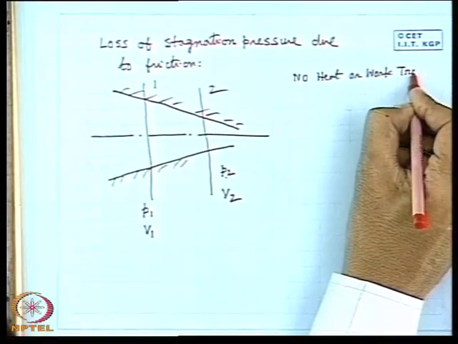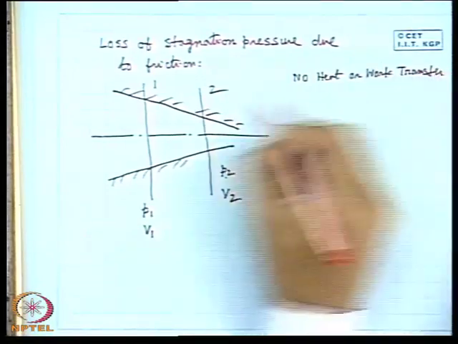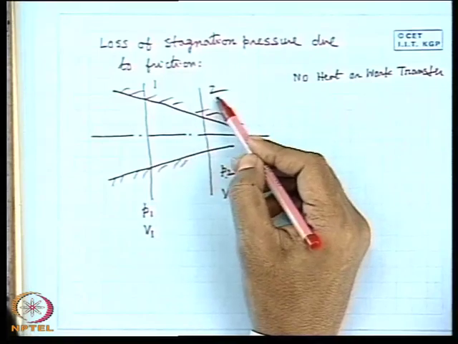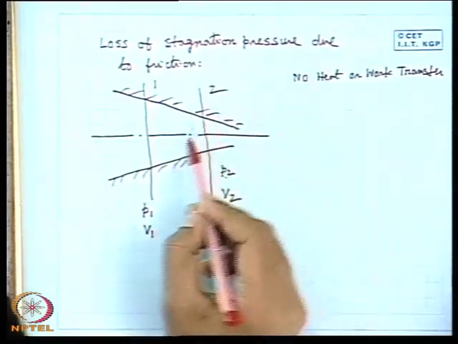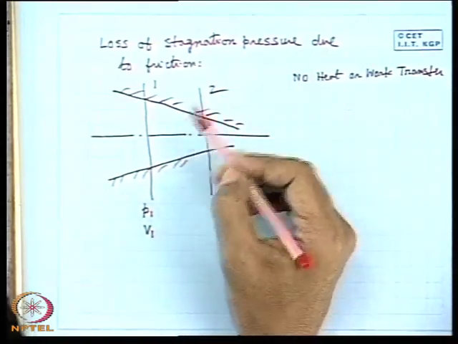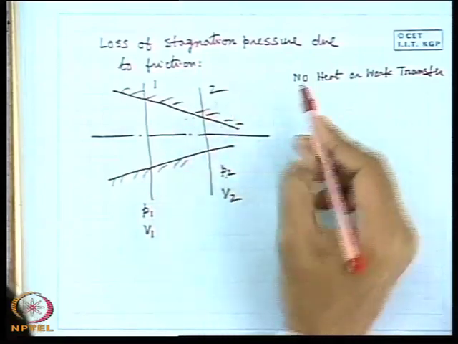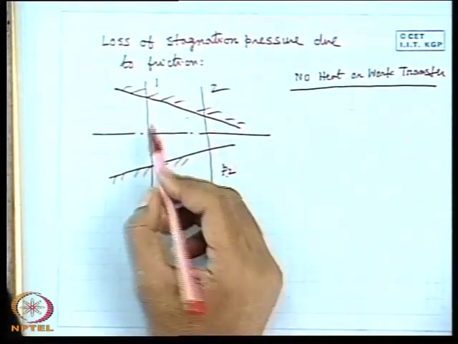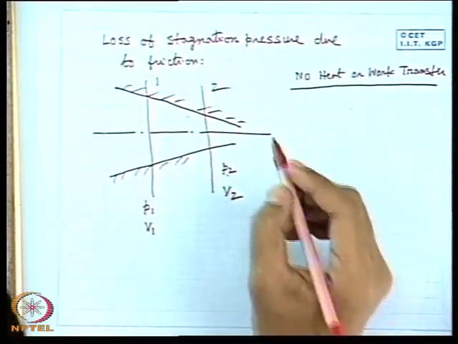That means the flow is adiabatic, there is no heat transfer and no work transfer. That means from outside there is no interaction in the form of energy transfer with the fluid. Neither heat is added nor heat is rejected, neither work is added nor work is rejected. So then what happens if we write the Bernoulli's equation